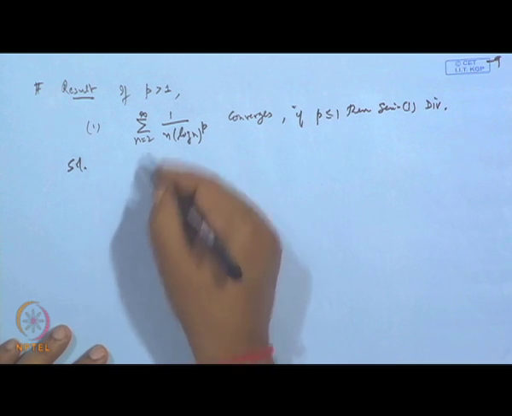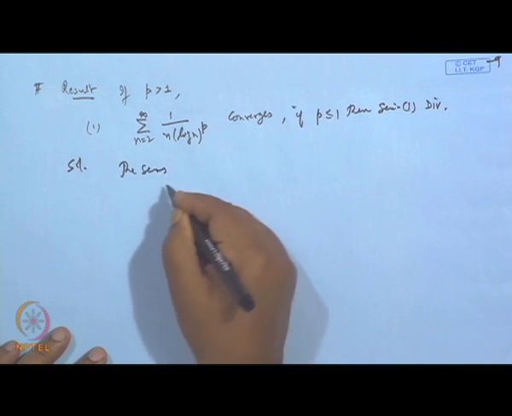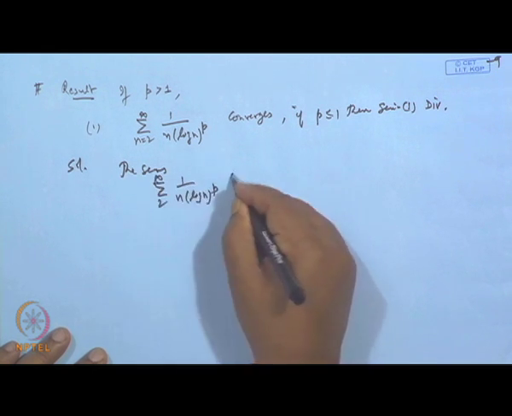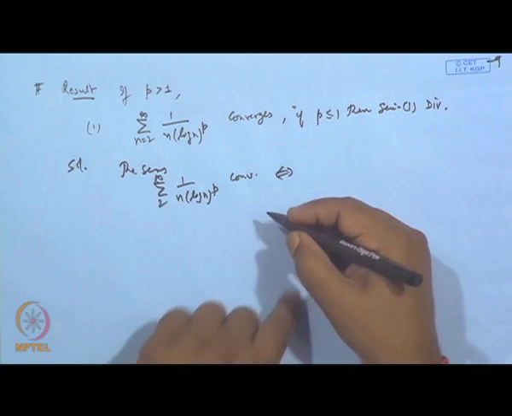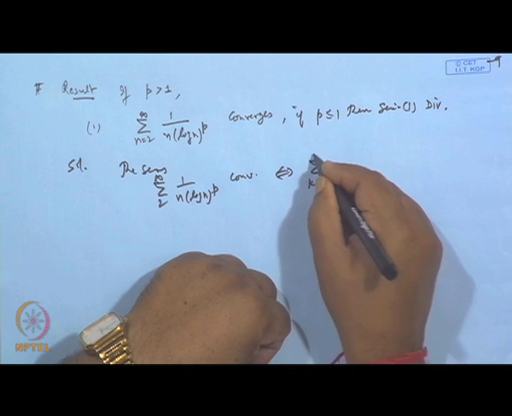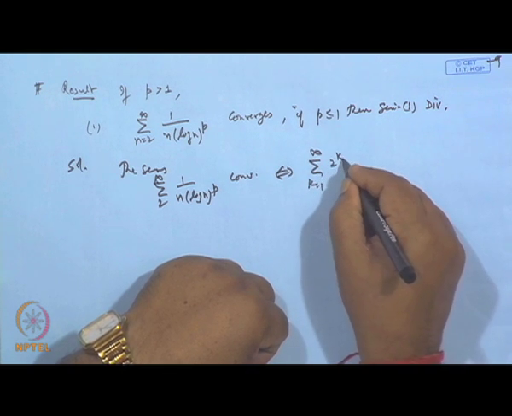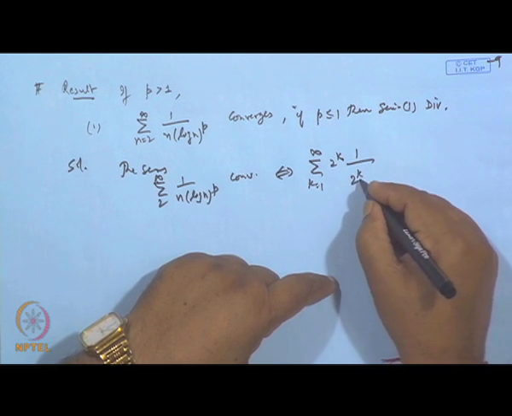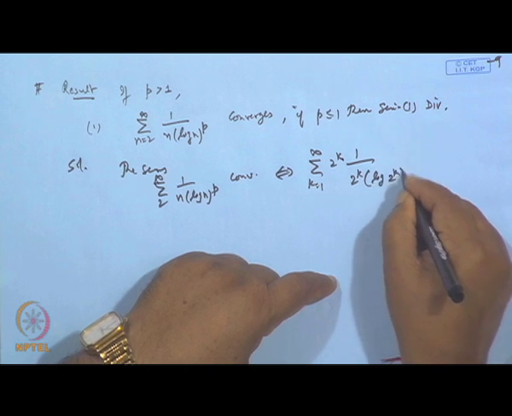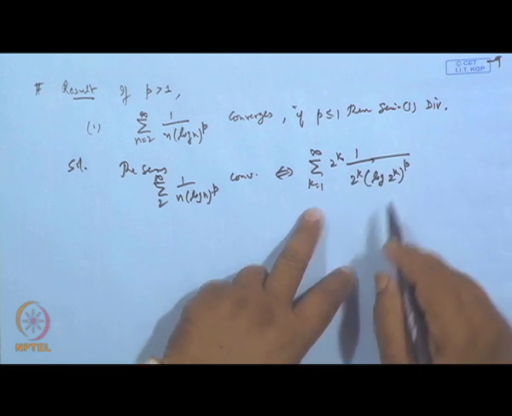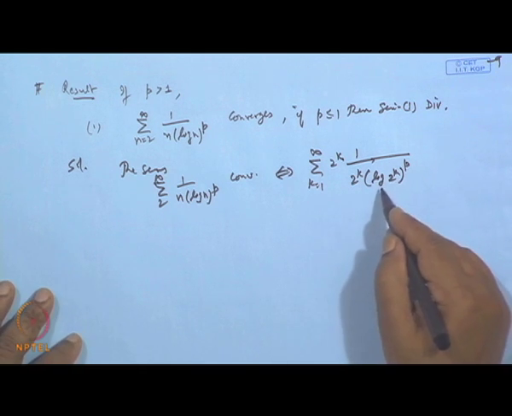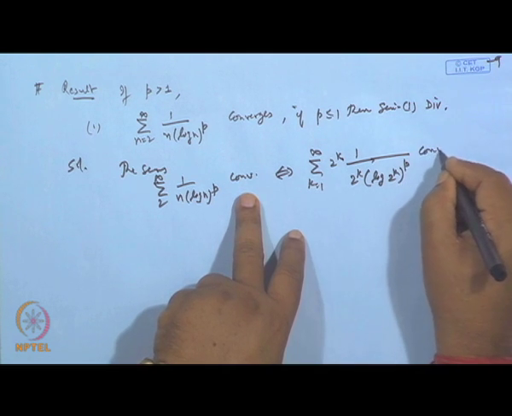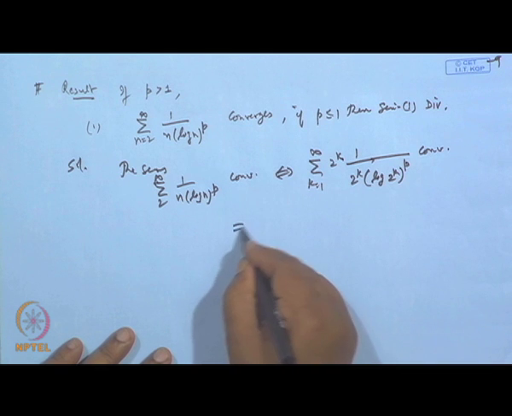So, the series sigma 1 by n (log n) to the power p, n from 2 to infinity, converges if and only if sigma k equal to 1 to infinity 2 to the power k times 1 by 2 to the power k (log 2 to the power k) to the power p converges. Obviously, we cannot choose k equal to 0 because log 1 is 0. That is why we are avoiding that one.